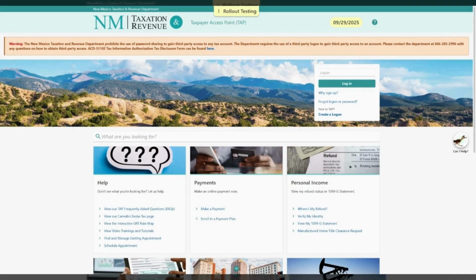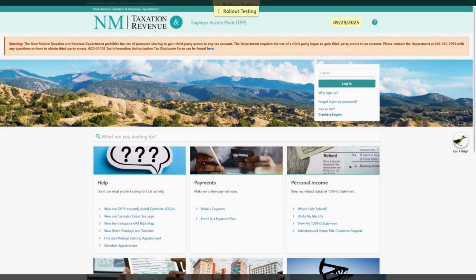Today, we are going to be taking a look at some of the updates the department launched on our Taxpayer Access Point website in October of 2025. Specifically, we will be looking at changes in functionality and navigation for individual taxpayers who might be navigating to this website to review information for their personal income tax returns.